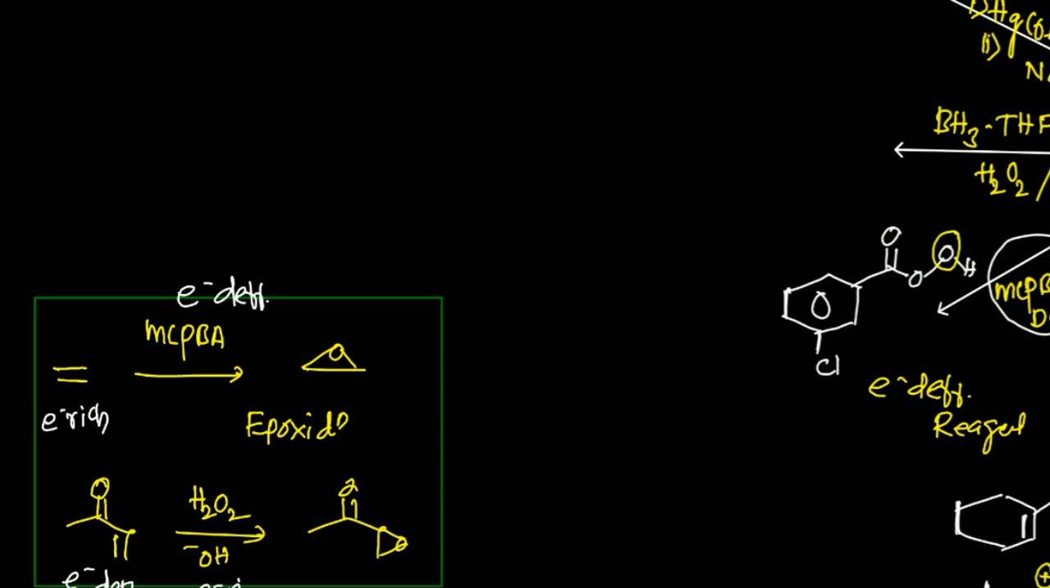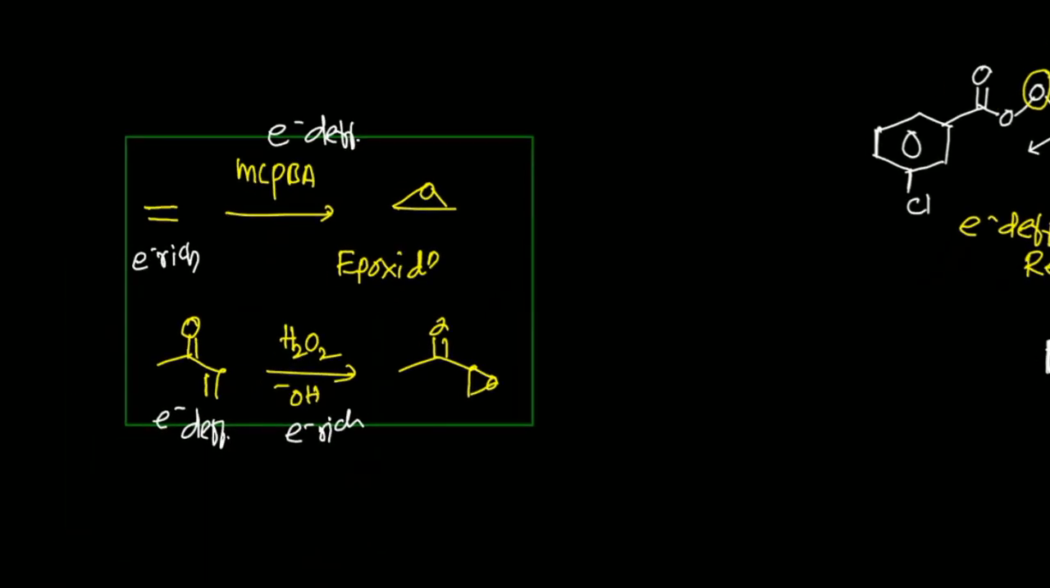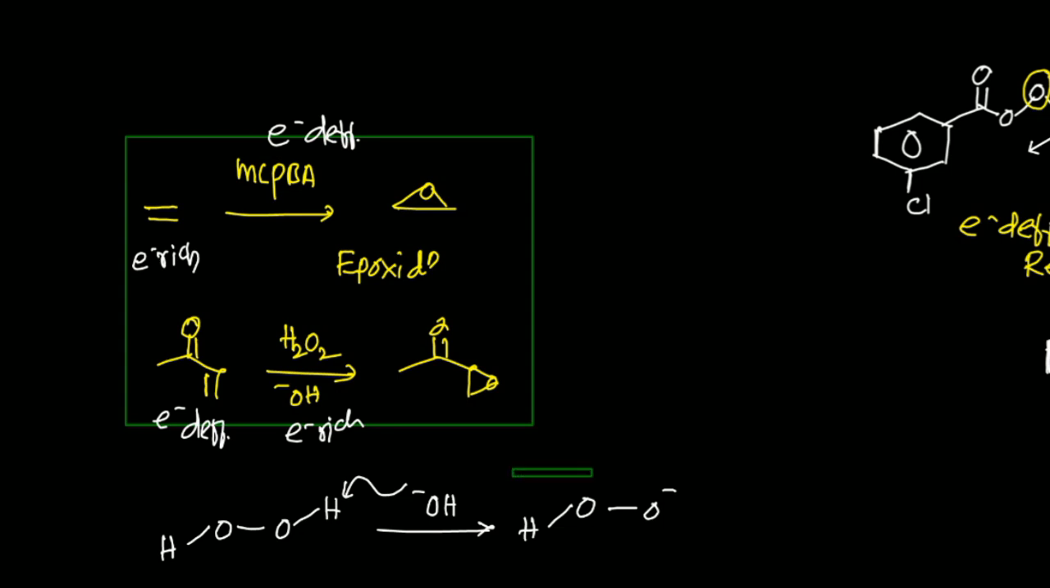Now you can also raise the question, how will this H2O2 with OH negative ion be an electron rich reagent? You have the same chemistry. This is hydrogen peroxide, and you know that the OO linkage, the peroxy linkage, is more acidic, so a base can easily abstract the hydrogen. After the abstraction of hydrogen, you convert to this species, and this is the actual nucleophilic species now, right? And that's why this reagent is an electron rich reagent.